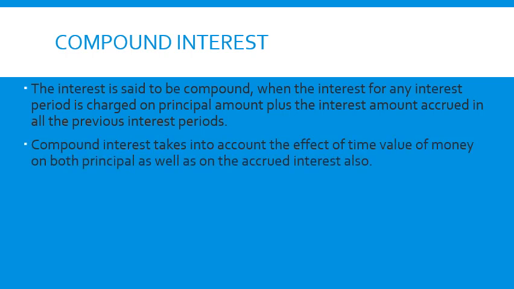Compound interest takes into account the effect of time value of money on both principal as well as accrued interest. That's what we just discussed. Let us discuss both simple interest as well as compound interest by taking an example. And will it make a significant difference? That also we will see. Why are bankers more interested in compound interest rate? Why are borrowers more interested in the simple interest rate? Let us try to understand. Will it make any significant difference?